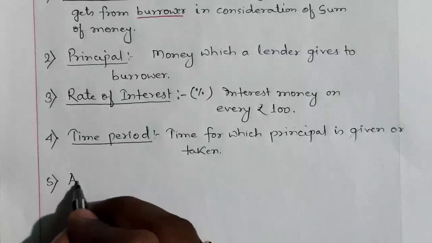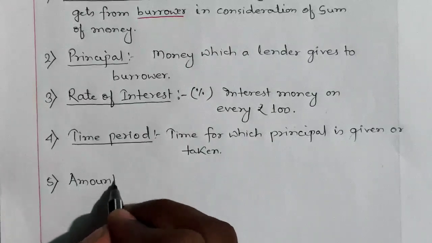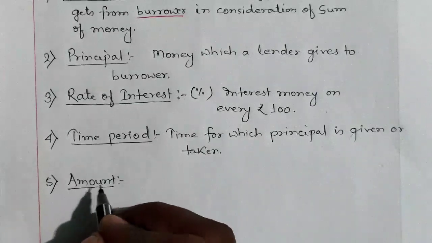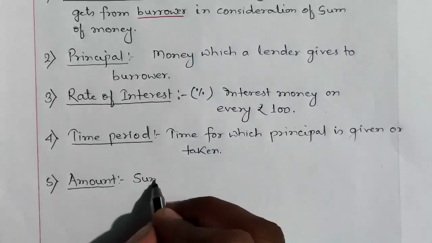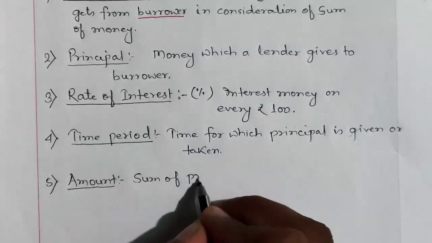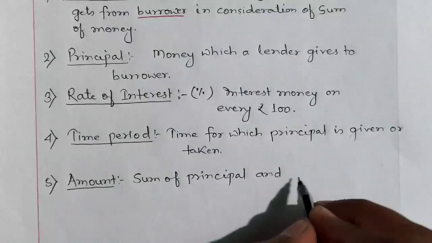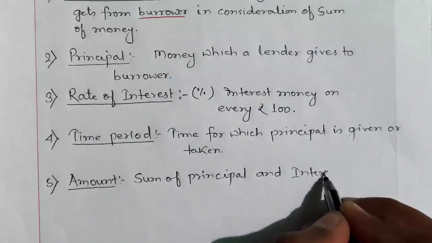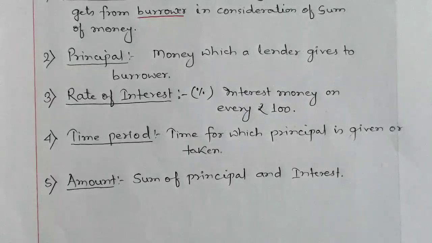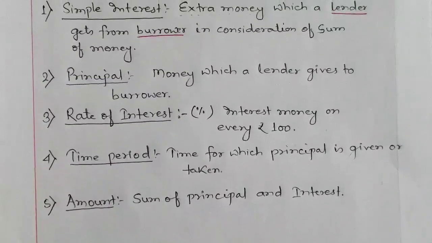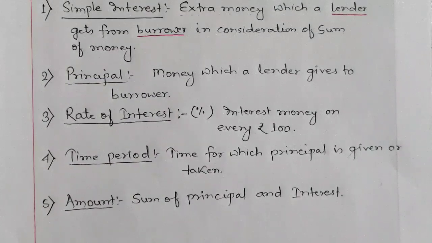The fifth one is the main thing, that is amount. Amount means it is the sum of principal and interest. It is the sum of principal and interest. It is called amount. Now let me make you understand all these 5 points in the form of an example.